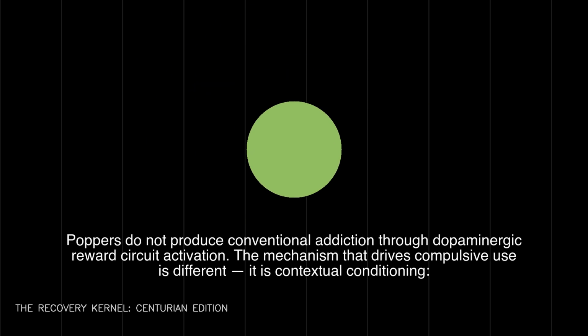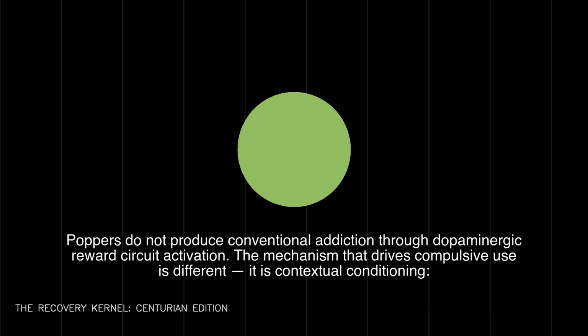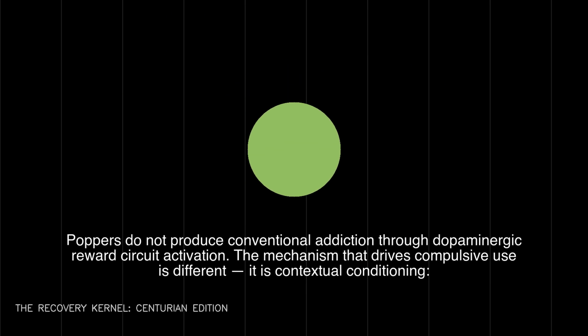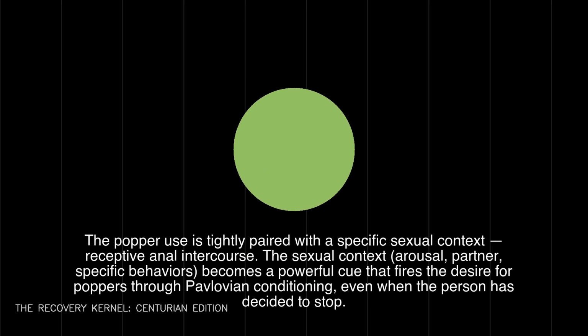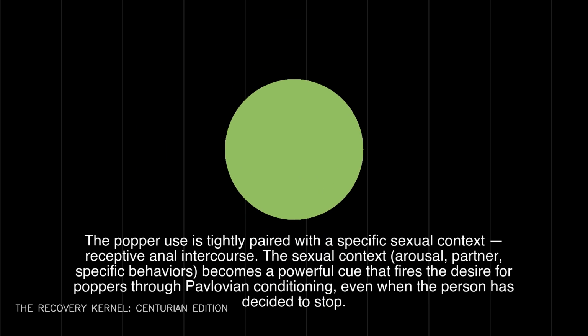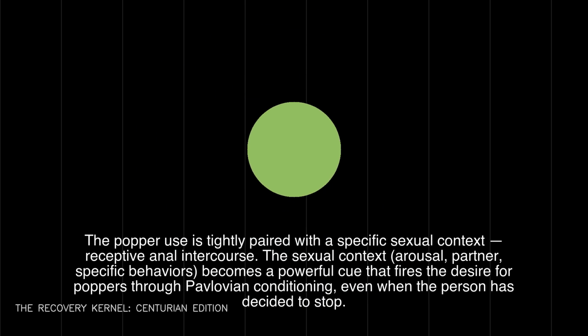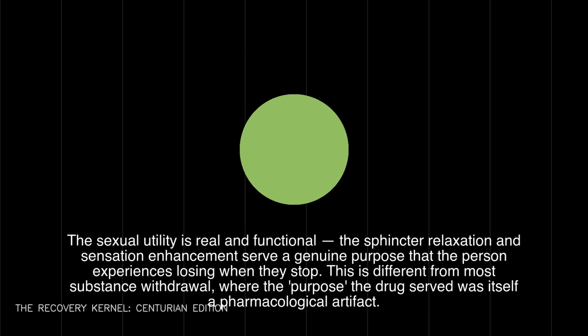1C.2, the sexual context and why addiction looks different here. Poppers do not produce conventional addiction through dopaminergic reward circuit activation. The mechanism that drives compulsive use is different, it is contextual conditioning. The popper use is tightly paired with a specific sexual context, receptive anal intercourse. The sexual context, arousal, partner, specific behaviors, becomes a powerful cue that fires the desire for poppers through Pavlovian conditioning, even when the person has decided to stop.